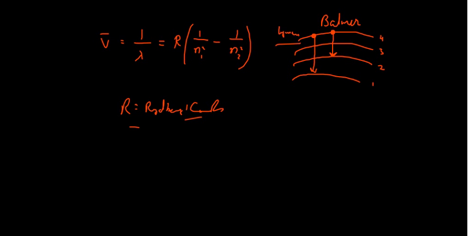So no matter where it is coming from, even if it is coming from the infinite orbit to the second orbit, we are still going to call it the Balmer series. And if it is coming from infinity to the first orbit, we are going to call it the Lyman series. So we are just focused on the final results. The final result is the final thing for us.